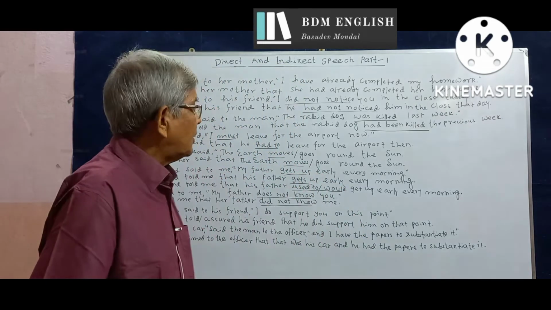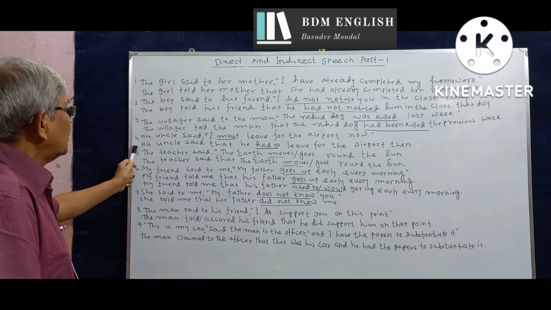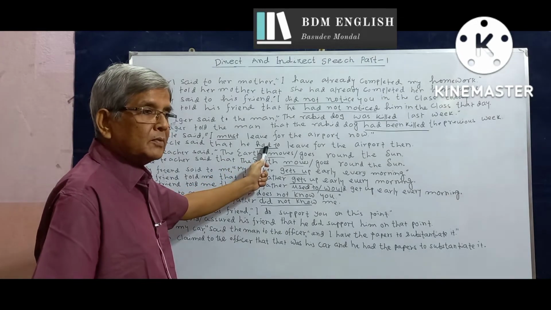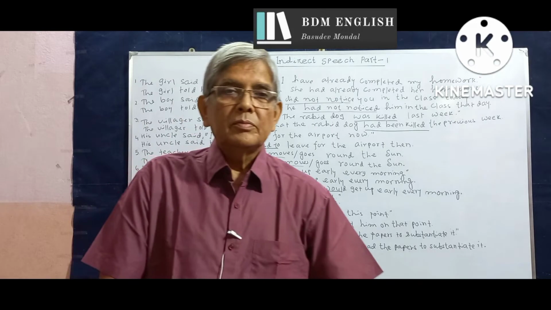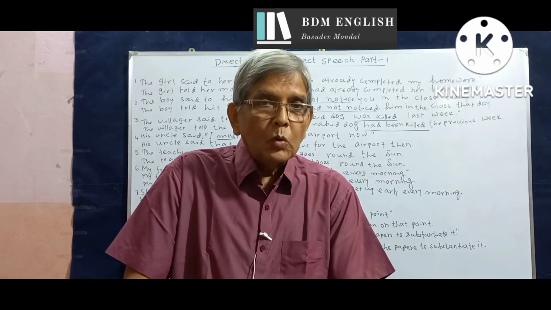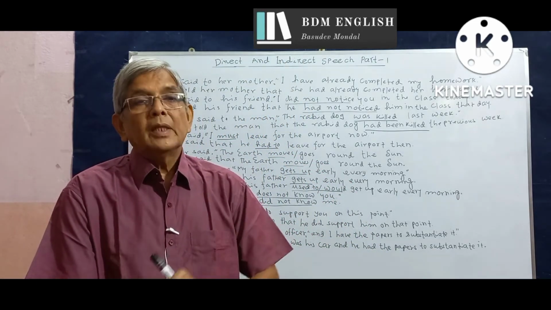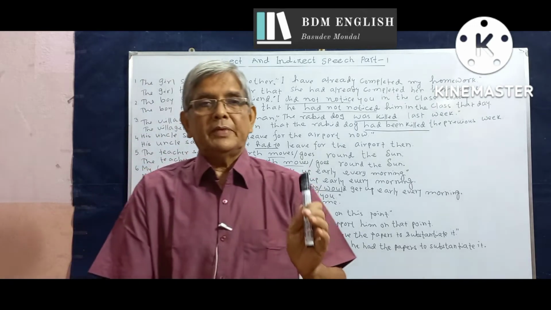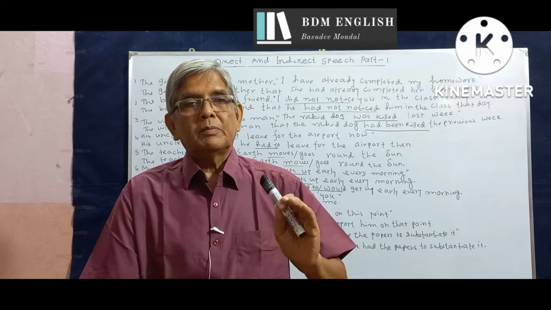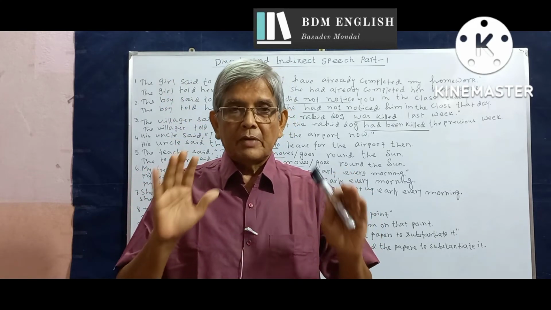If there is the modal must in the direct speech, as in number 4, we have to replace it with the modal had to in the indirect, because must, the helping verb must, has no past tense form of its own. The past simple tense in the direct speech changes to the past perfect. The past continuous changes to the past perfect continuous. And the past perfect and the past perfect continuous